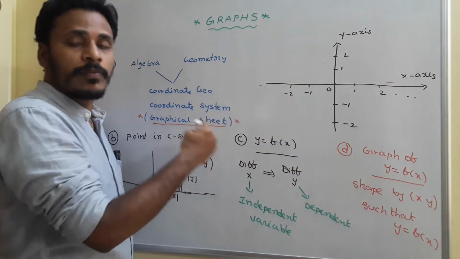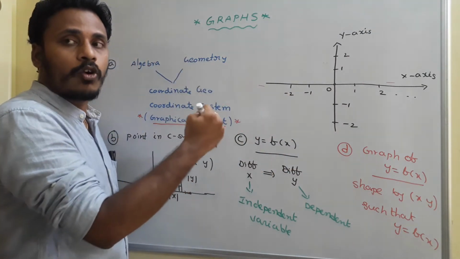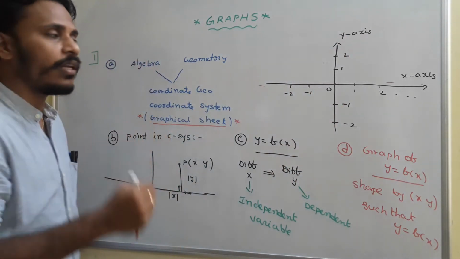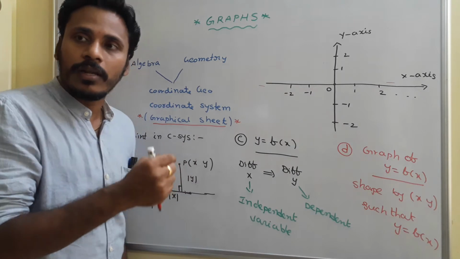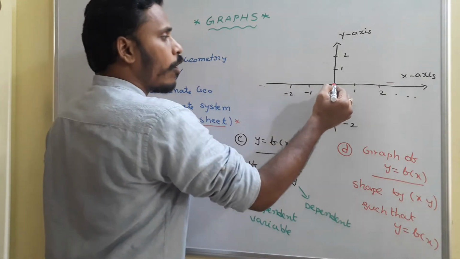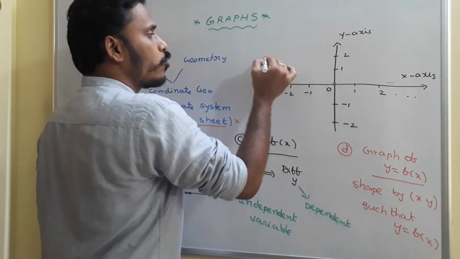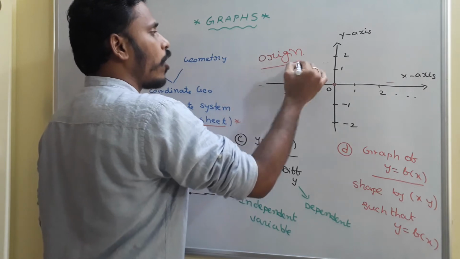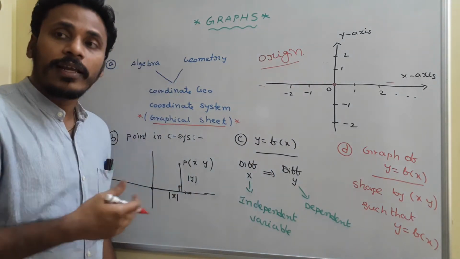On the x-axis, right side is positive, left side is negative. On the y-axis, upward is positive, downward is negative. All those numbers on these number lines are indicated with equal spaces between them, and the point of intersection of these two lines is termed the origin. Why? Because it originates everything, that's why we call it the origin.